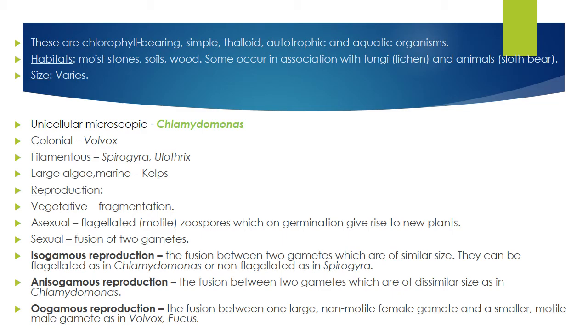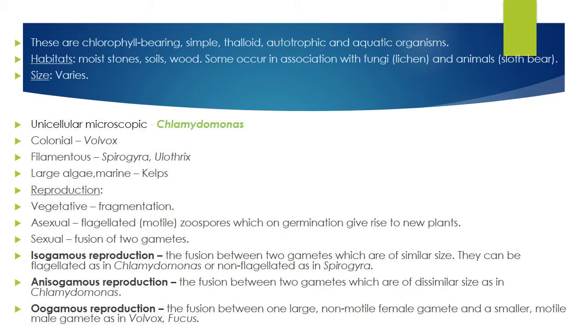Okay, reproduction: you see vegetative, asexual as well as sexual reproduction. Asexual reproduction in algae is mainly by motile zoospores. These zoospores are asexual structures, but they bear flagella. So flagellated, motile zoospores, asexual. And you could see the types of sexual reproduction: isogamous, anisogamous and oogamous. Isogamous, you know, the two types of gametes look very, very similar. It's very difficult to differentiate between them.